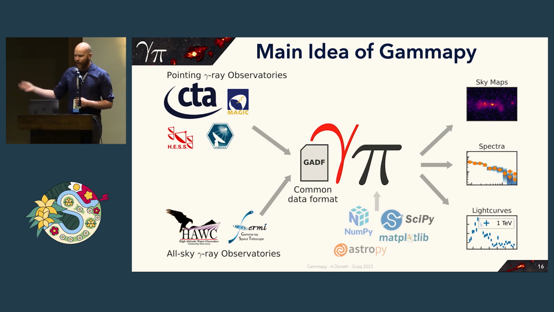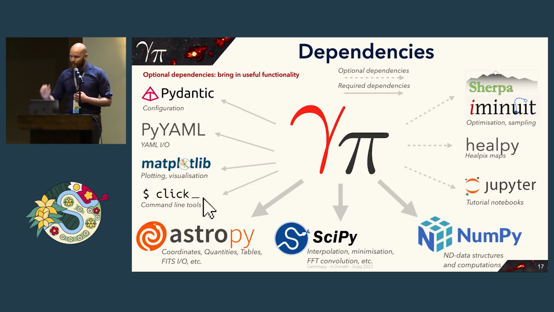So we have these pointing gamma ray observatories, and we have these all-sky gamma ray observatories. Up to now, they could not really collaborate because they all had their internal data formats. They had their data in very different formats and their own software. The idea was to introduce a common data format that all of these observatories can export their data to, and then use a single Python package for the analysis of the data to obtain sky maps, spectra, and light curves. These are the quantities we are interested in at the end.